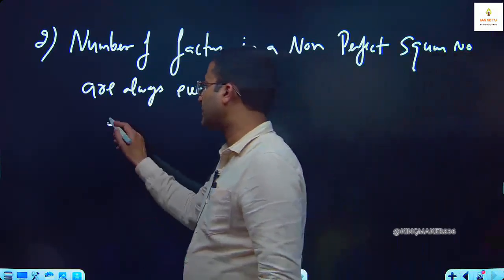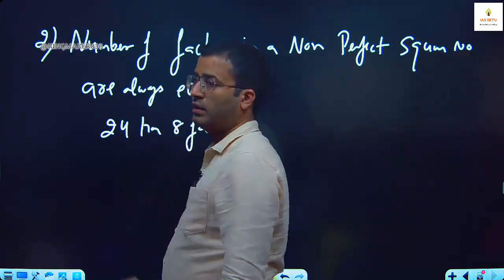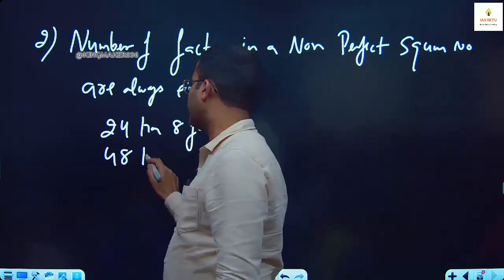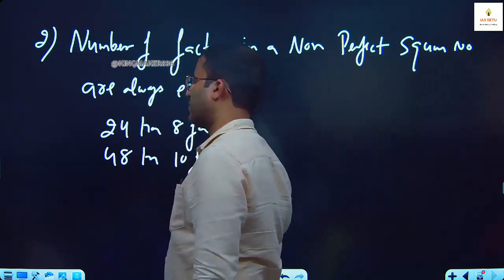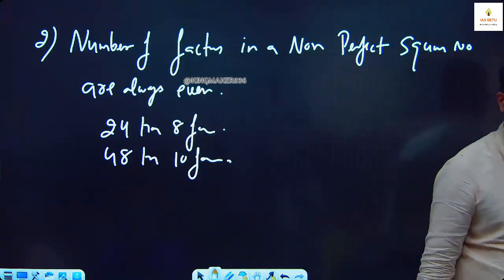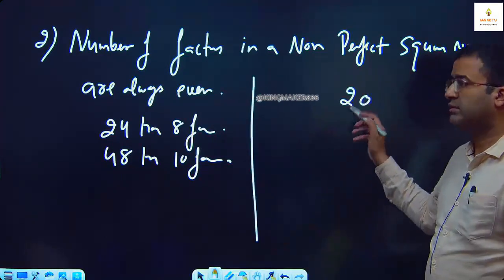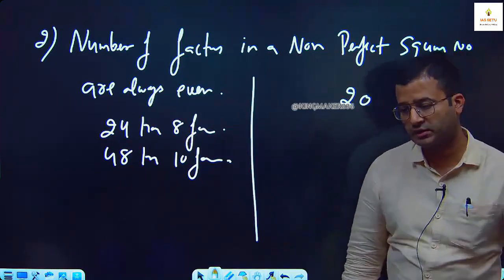Like here, for example, 24 has 8 factors. 48 has 10 factors. I give you one example. Quickly try 20. Just find how many factors 20 has.